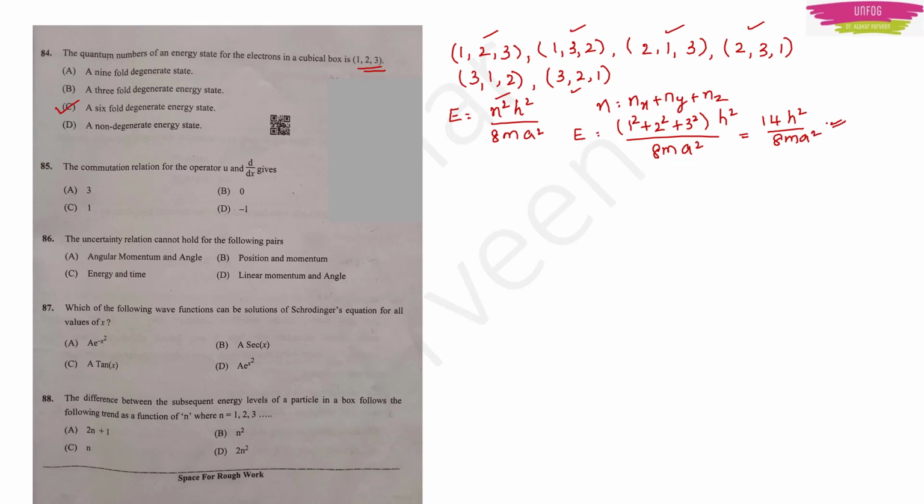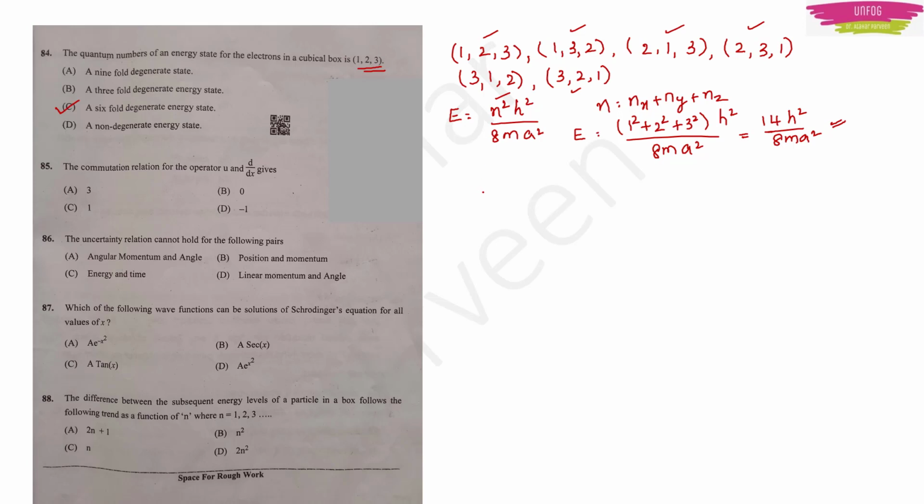Now this energy will correspond to 6-fold degenerate states. You may also remember by the values of the energy also. Whatever the energy is, the corresponding degenerate states also you may remember in your mind. That is also one way of finding the answer. Okay. Moving on to next question.